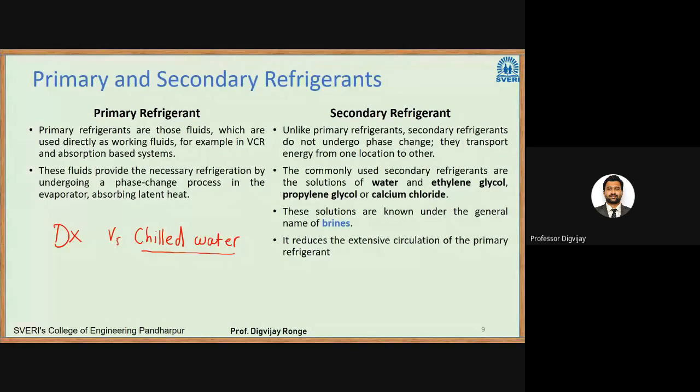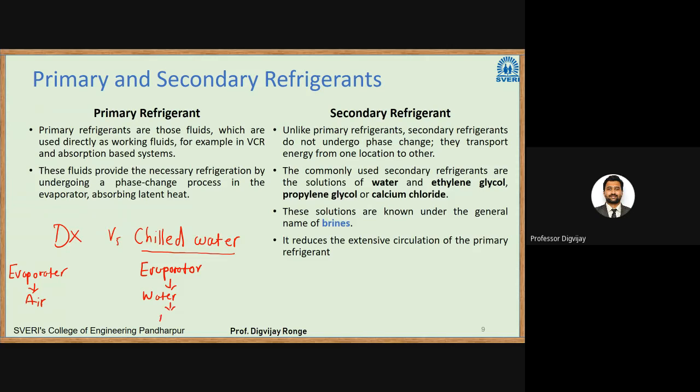In case of DX, we have an evaporator which is directly coming in contact with air. In chilled water, we have the VCR system evaporator cooling water, which we call chilled water.